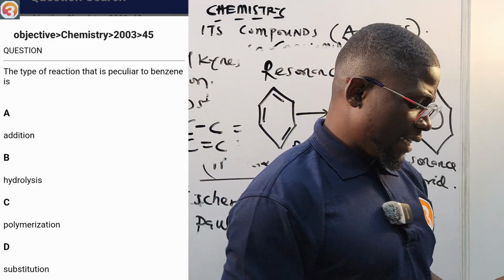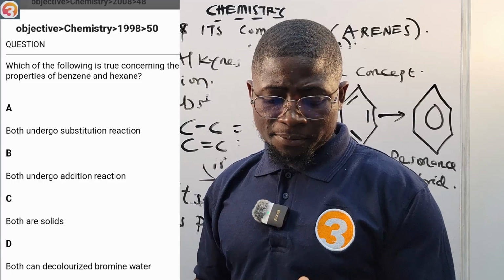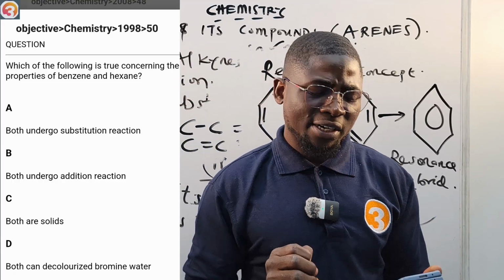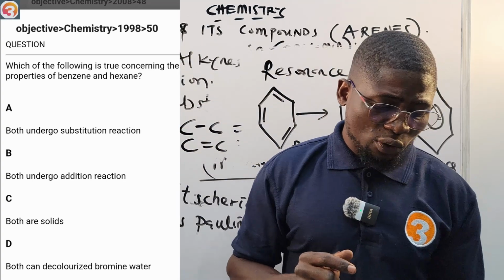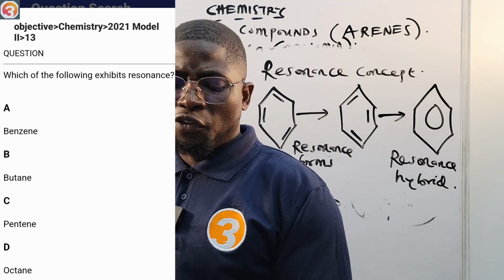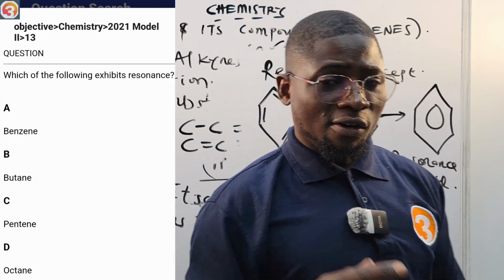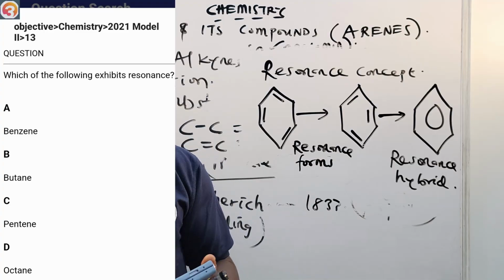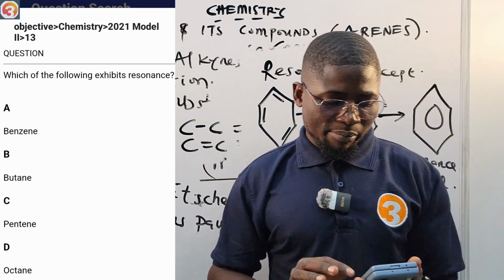Now, this is a 1998 question number 50. Okay, let us leave that for now. Then this is, which of the following exhibit resonance? This is a 2021 question number 13. They say, which of the following exhibits resonance? Of course, definitely it is benzene. A, benzene; B, butane; C, pentene; D, octane. So the correct answer there is benzene.